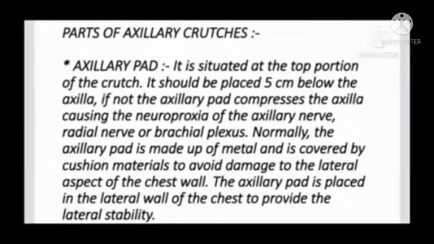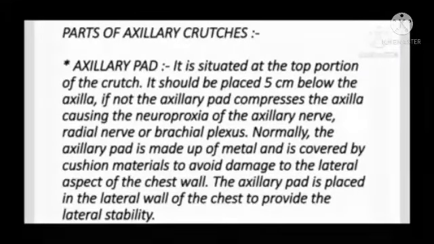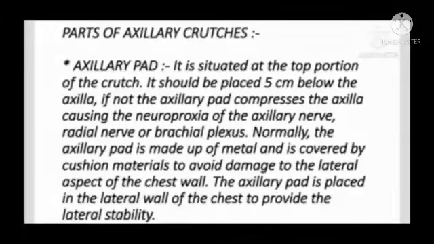Parts of the axillary crutches: axillary pad: it is situated at the top portion of the crutch. It should be placed 5 cm below the axilla. If not, the axillary pad compresses the axilla, causing neuropraxia of the axillary nerve, radial nerve or brachial plexus. Normally, the axillary pad is made up of metal and covered by cushion material to avoid damage to the lateral aspect of the chest wall. The axillary pad is placed against the lateral wall of the chest to provide lateral stability.